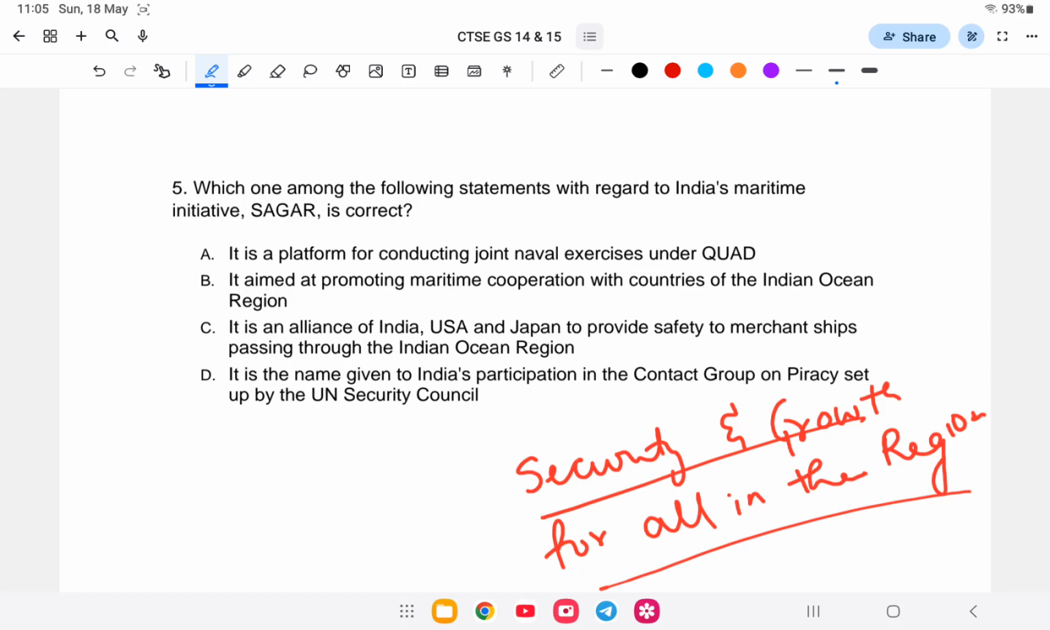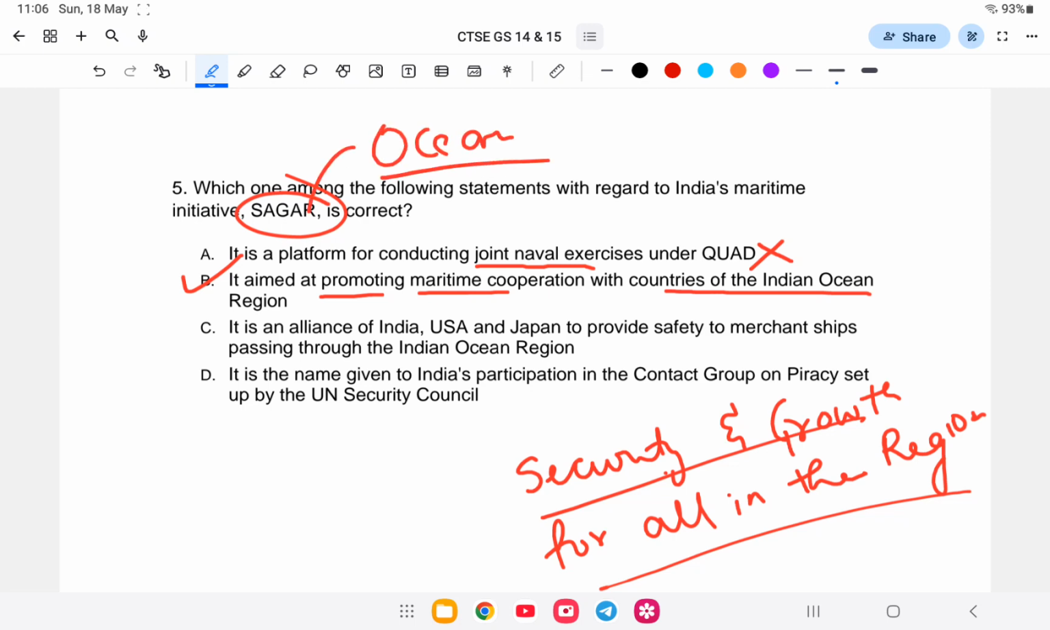So which of the following statement is correct? It is a platform for conducting naval exercises under Quad. No, Quad under the Kunai. It aimed at providing maritime cooperation with countries in the Indian Ocean region. Correct. Option number B is the correct answer. So question will come, what is Sagar? So what is the full form of Sagar? For example, question is security and growth for all in the region as a Sagar. Or Hindi de Sagar do ocean ki koi. So this is the answer.